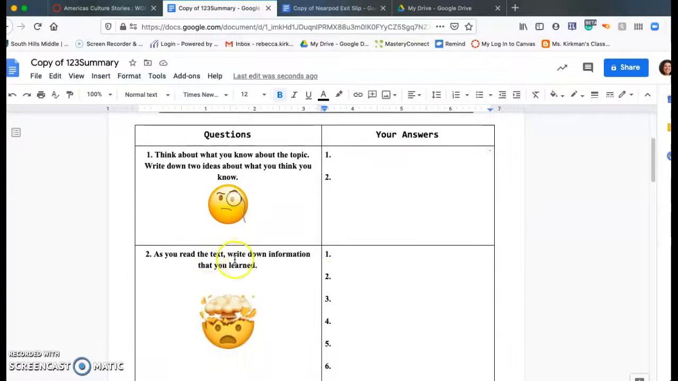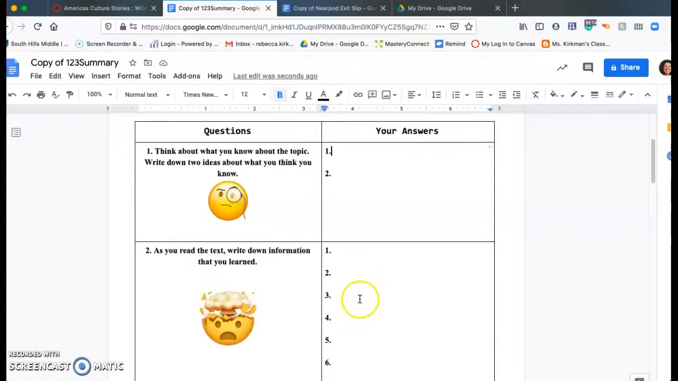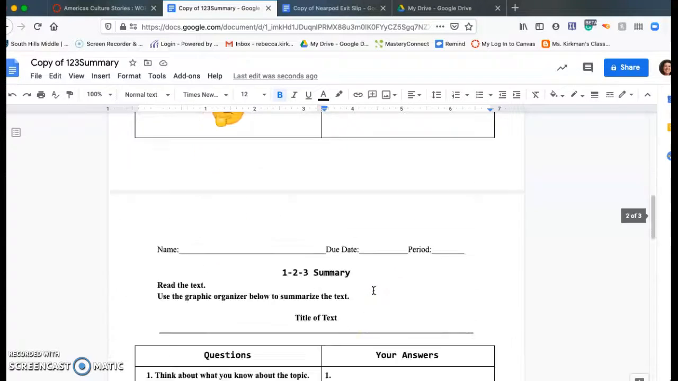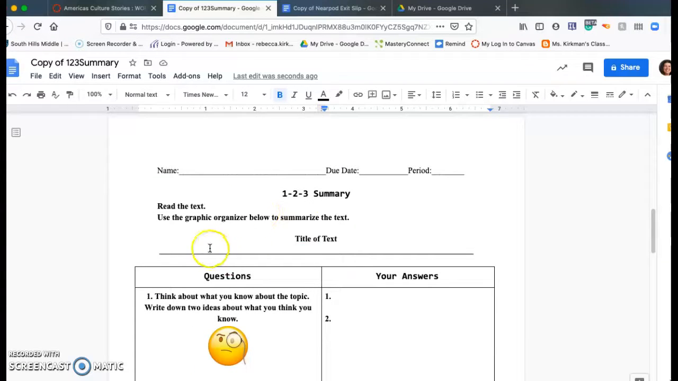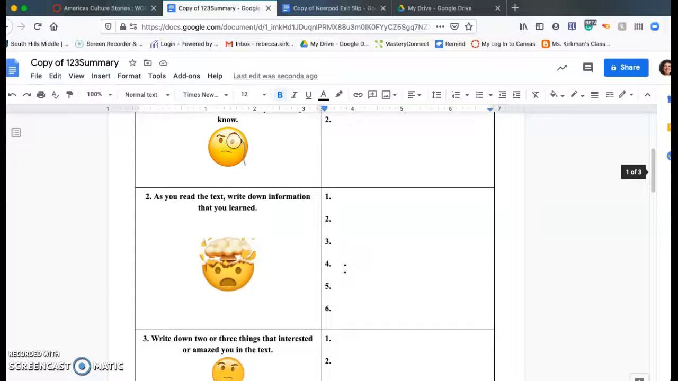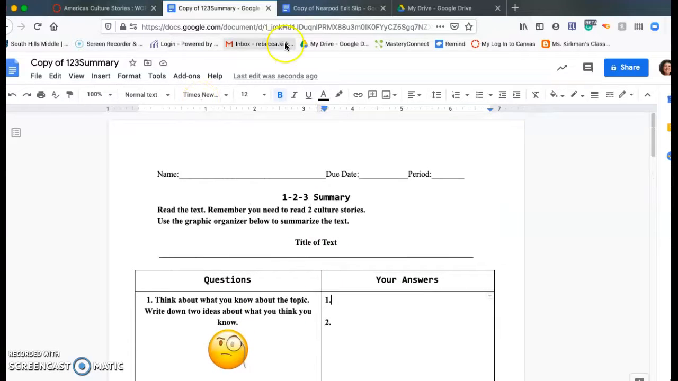Okay, after you read the text, write down information that you learned. So you're going to include things from the reading, and write down 2 more things that you're interested in or that amazed you in the text. Okay, and then this is where you'll fill out this one for the second one. And that's what you do.